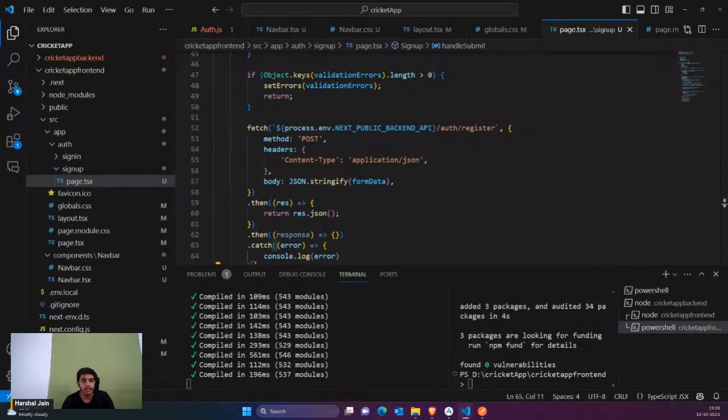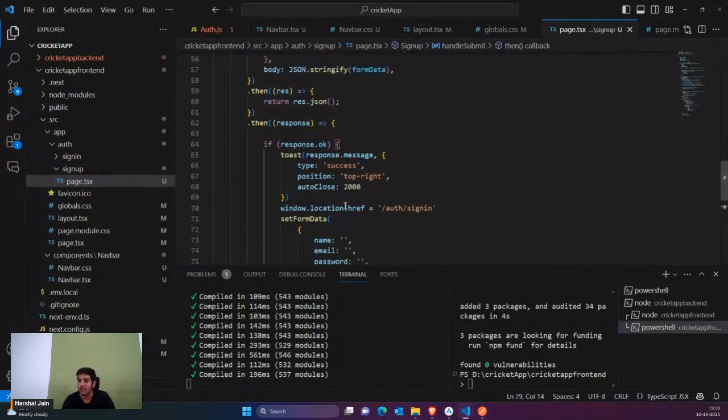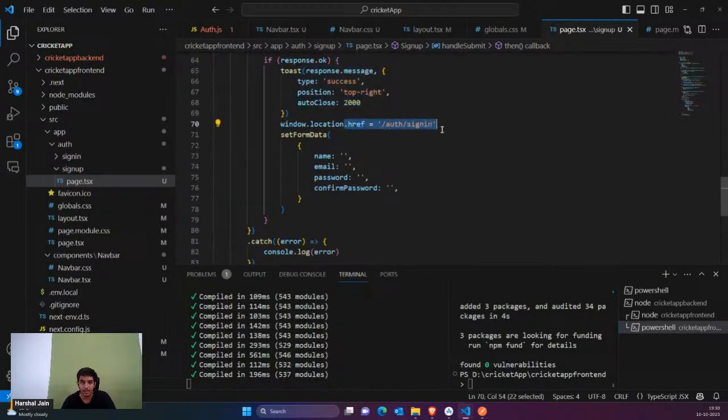If response okay is true, then I would send a toast message to the user, whatever message I've received from the response. For example, I received the message user registered successfully. I'm going to show the toast message at the top, highlighted, and send the user to the sign in page, that is the login page. After the user is registered, I'm going to empty the form data.